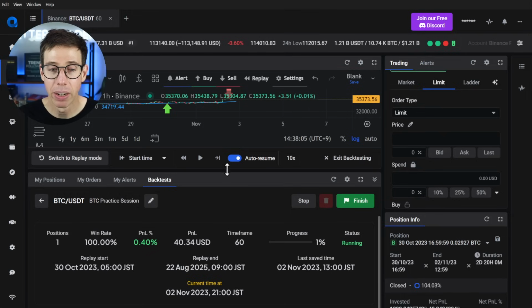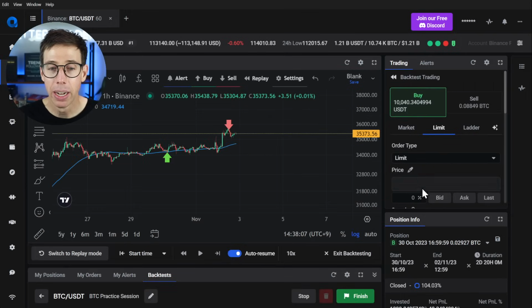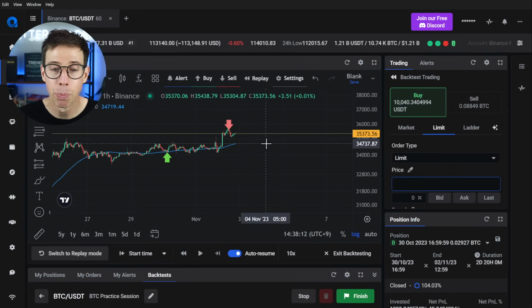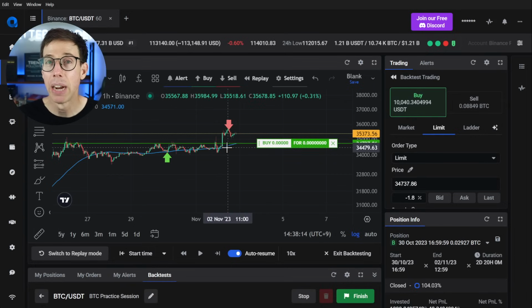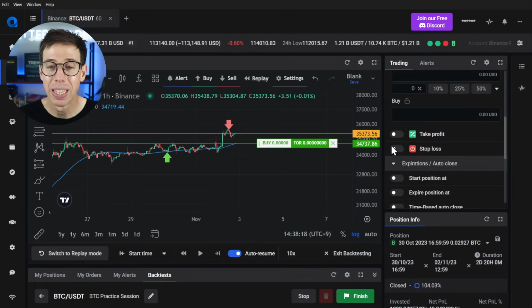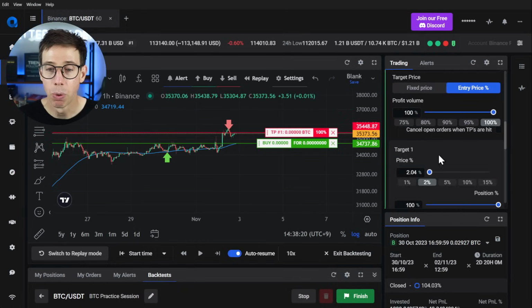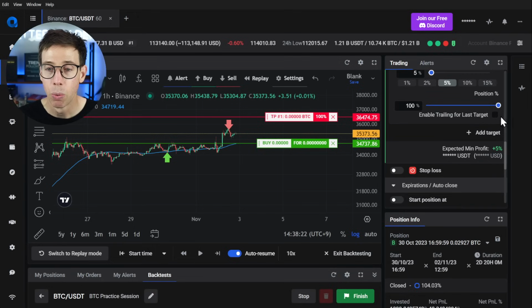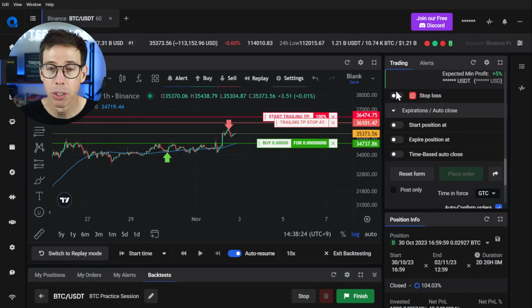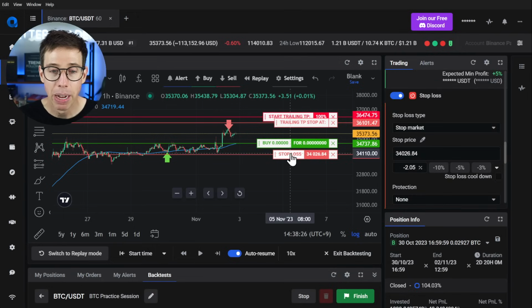So we're going to come back down here. I'm going to go back up and say, okay, I want to do another one of these. I might have to adjust this because I'm following this moving average. Again, I really want to enter on a pullback to this. We're going to keep the same setup as before. We did 5%, we enabled trailing, and we also had a stop loss at about 2%.